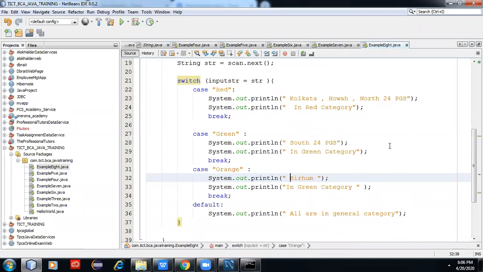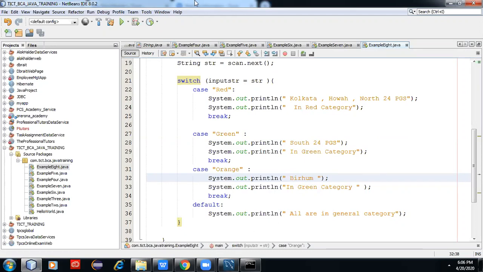Like in our home switchboard, there is a switch for the bathroom, a switch for the dining place, a switch for the kitchen, a switch for everybody. In the MCB box, it has a switch for the entire home. But whichever plug is on, current will flow to that plug. Where a switch is off, it will not flow. It is similar to a switch case program. Whichever case matches, it will be accessed. So this is the very basic simple program about the switch case.